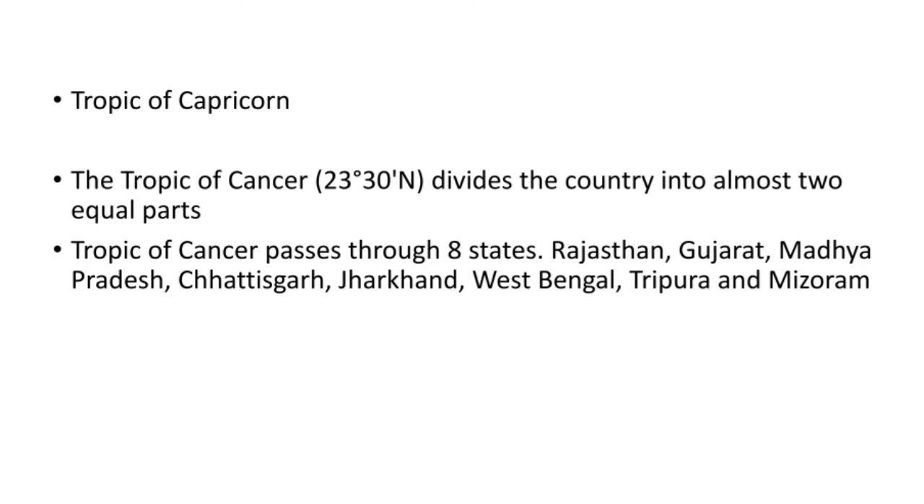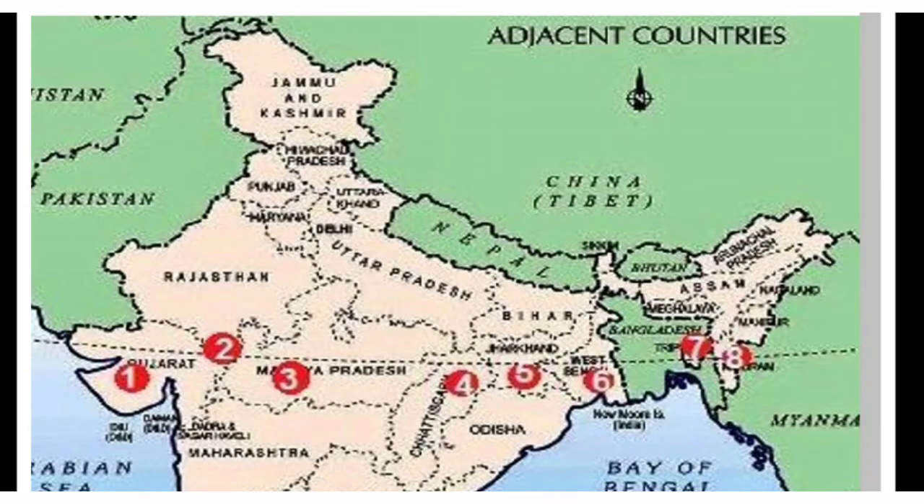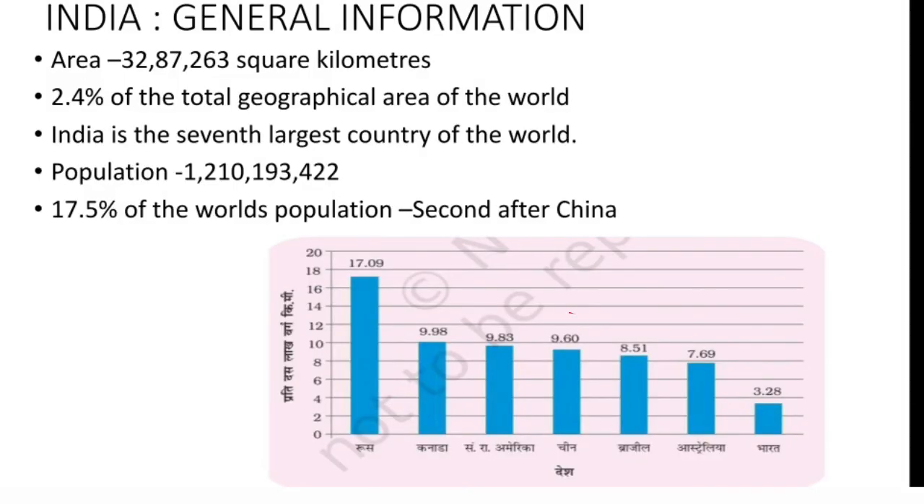These are the states. Okay, see in this map, this Tropic of Cancer line passes through the states. First one is Gujarat, second is Rajasthan, third one is Madhya Pradesh, fourth is Chhattisgarh, fifth is Jharkhand, sixth West Bengal, seventh Tripura, and the last one is Mizoram. Now some general information about our country India.